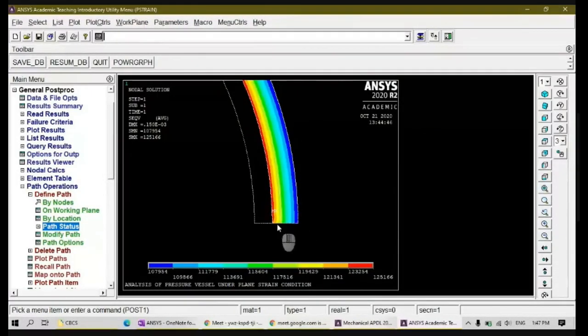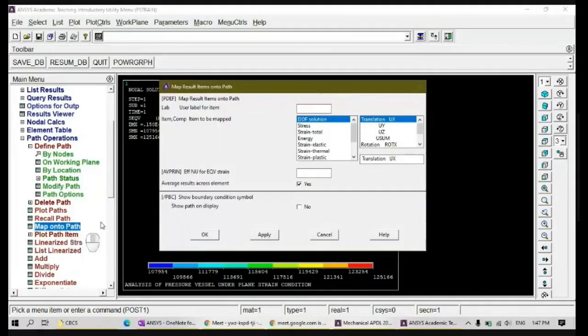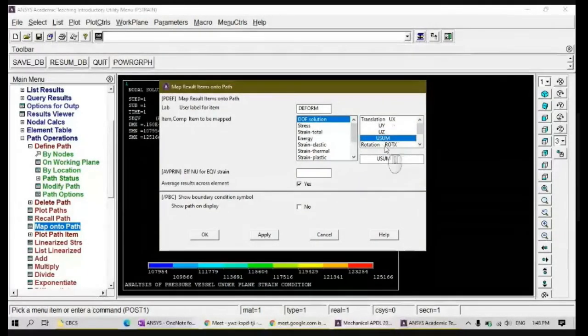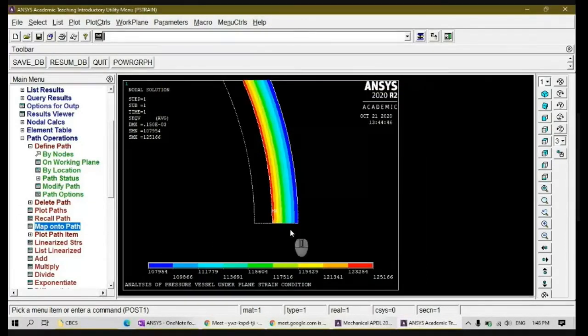Now I'm going to import the data for that particular path. You have something called map onto path. Go here, click this. If I want deformation, I will type it as deform here. This is for my reference. So DOF, I want overall deformation. Let me select this. Now it has mapped the deformation value.